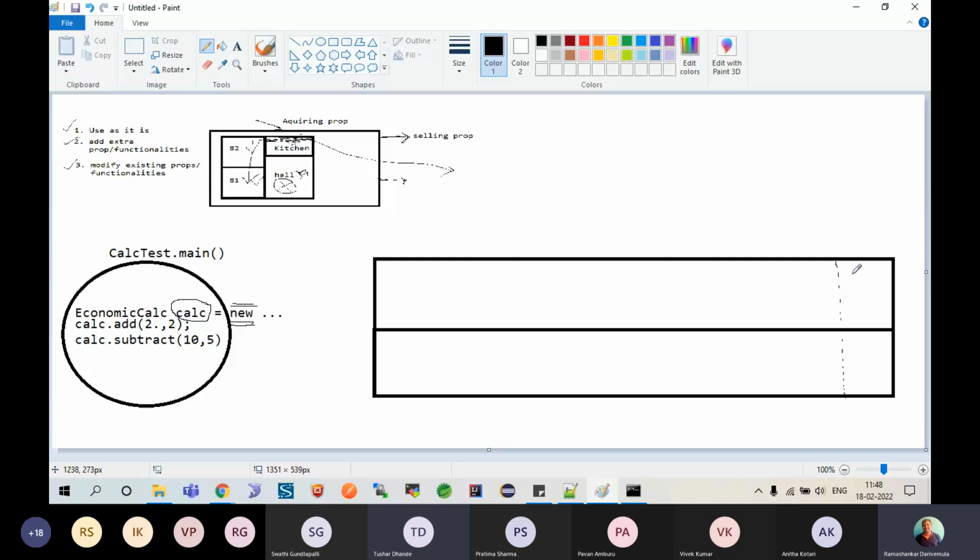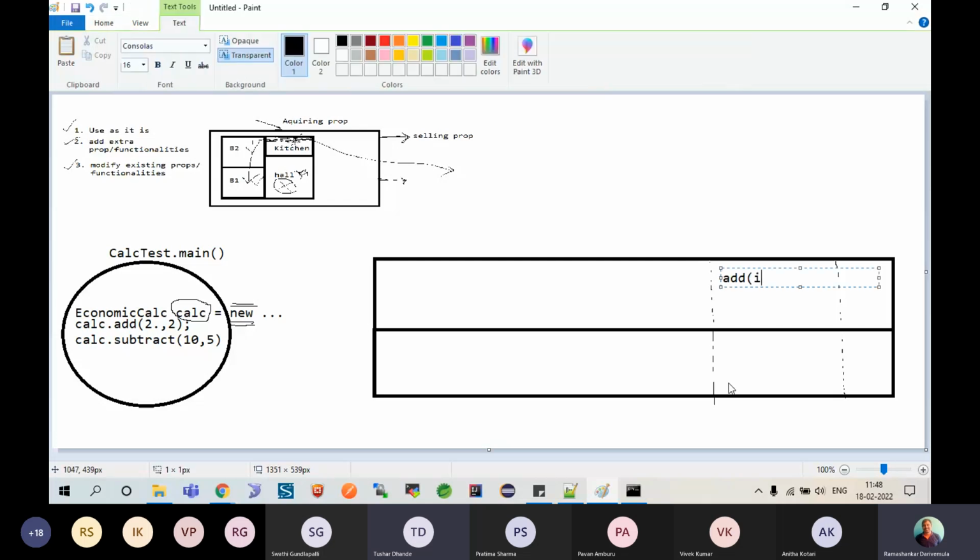I have made this space for my object, and then here it is loading another memory. So here is where I have my add, which will take int comma int, and I have subtract that also takes int comma int.